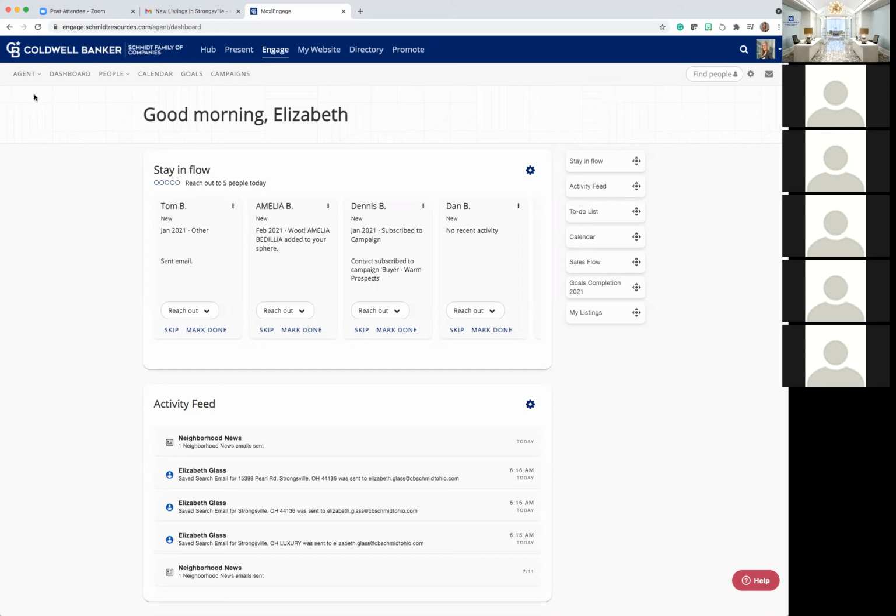So what you see is my homepage. This is just the Engage dashboard. We have separate trainings breaking this down. What's amazing with Engage is that, overall, it tells you who to contact and when.